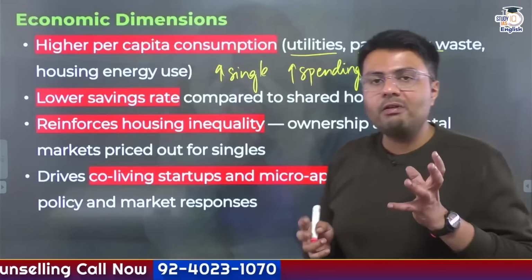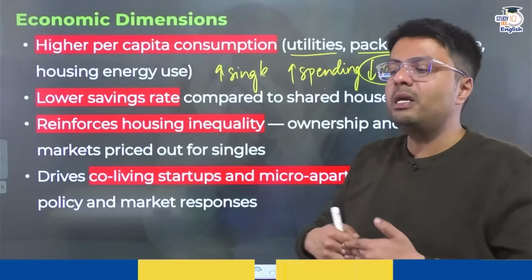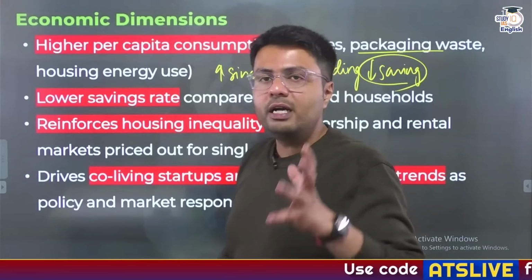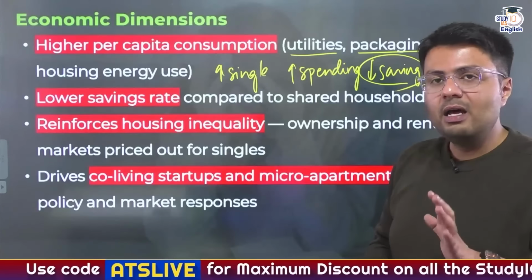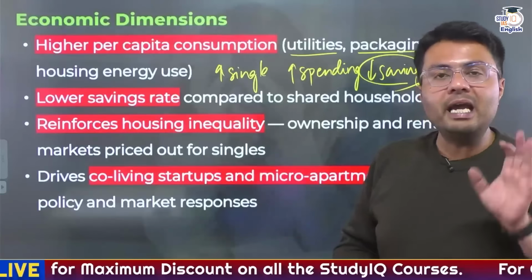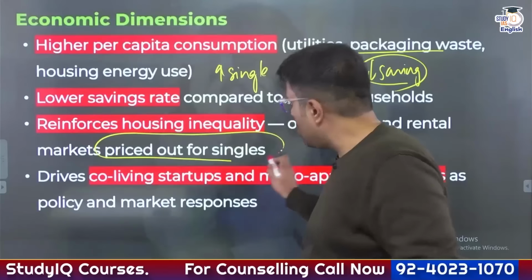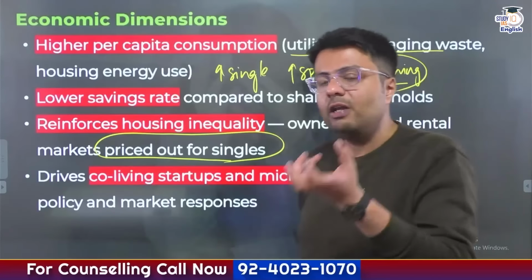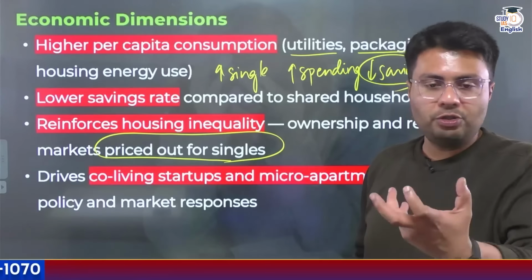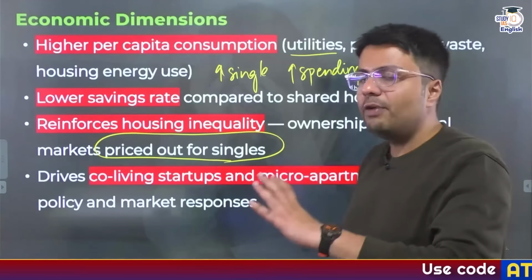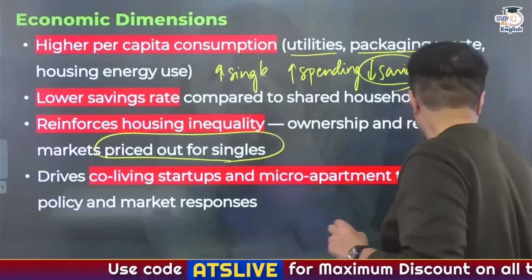Now, this also in a way reinforces the existing inequality that exists in our society. For example, one of the prominent inequalities that we face is inequality in terms of housing. So the ownership model, the rental markets in India, they are oriented more towards people living in groups, people living in families, and they are trying to price out singles. So there is also a possibility that if you are trying to live alone, and if you don't make as much money, you would not be able to afford the kind of house in which you want to live. And this eventually would drive models which would favor co-living models. Okay, so these are the economic dimensions.